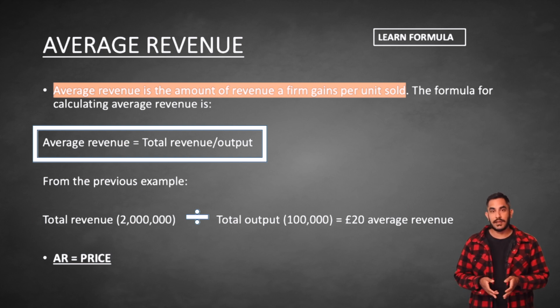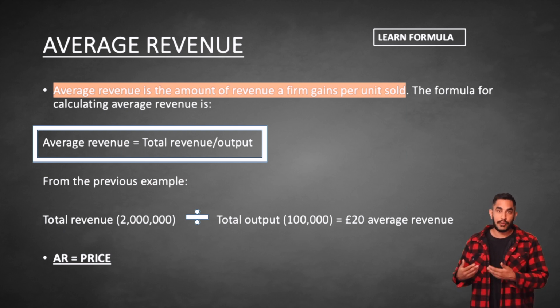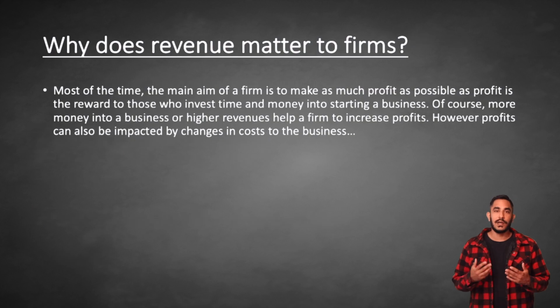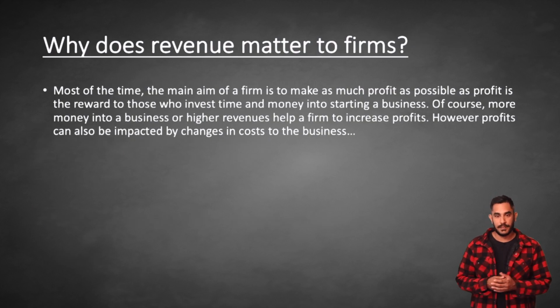If we take the total revenue of £2 million and divide it by the output of tickets, which was 100,000, we will see that the average revenue that Man United gain from selling a ticket is £20. This is also equal to the price of a ticket. Therefore, at this point, you may want to note that average revenue is equal to the price of a good or service.